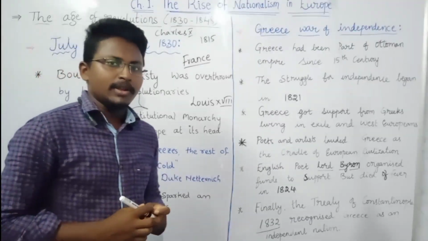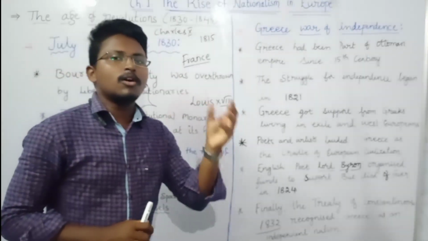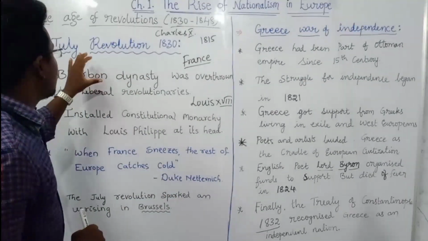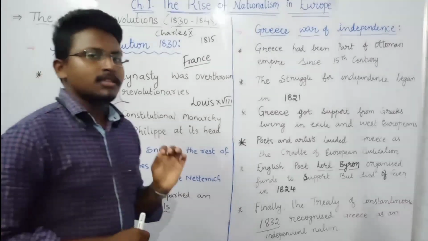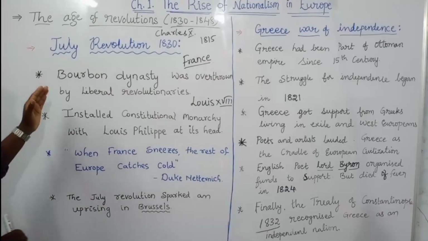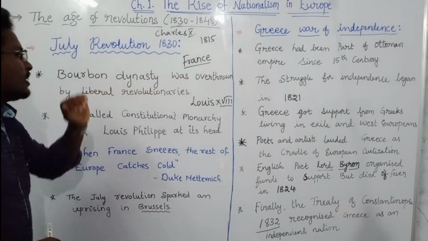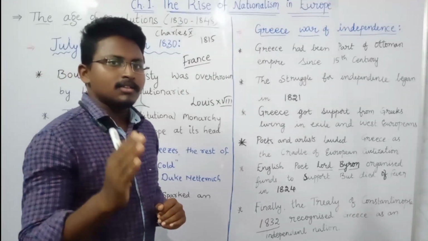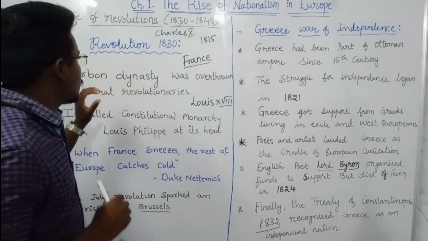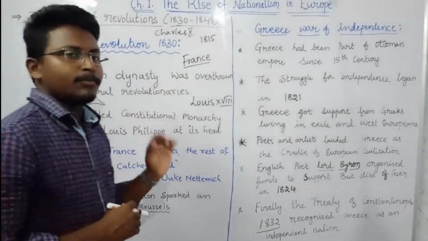In that time period, Charles X's policies were not liked by the people. Because of that, they did a revolution in the month of July. After that, the first change was that the Bourbon dynasty was overthrown by these liberal revolutionaries. The main people who did this revolution were the liberals, about whom we talked in the previous lecture.